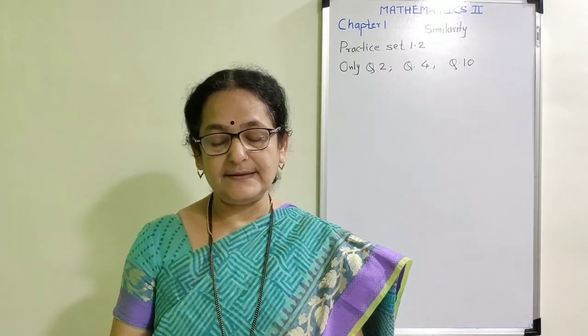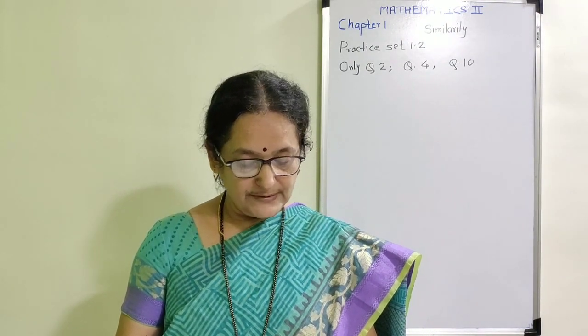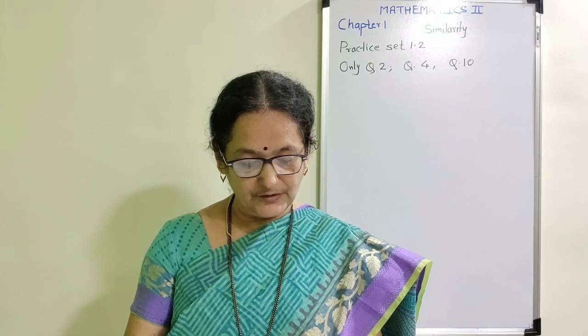Now come to page number 12. There are two solved examples and two activities given. From those examples we are going to learn only example number 1. The second example and the next two activities are also cancelled from our syllabus.